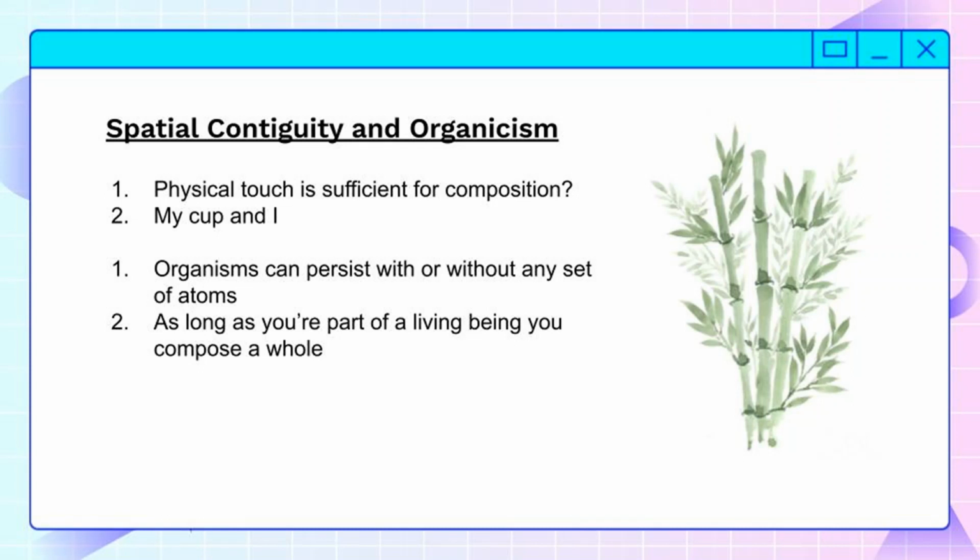So a human being at the beginning of their life has a certain set of atoms in their body, and then over time they eat food, their cells are replaced, and by the time they die, they might not have a single simple left in their body from when they started. So this is going to give us a neat answer to the special composition question. It's just that as long as you're part of a living being, then you are composing a whole.